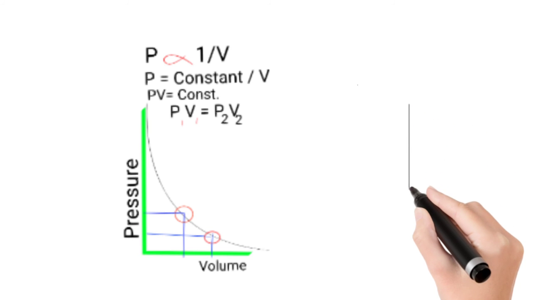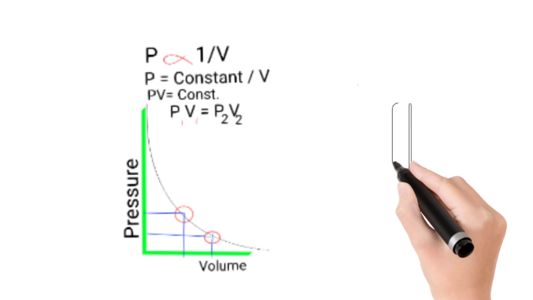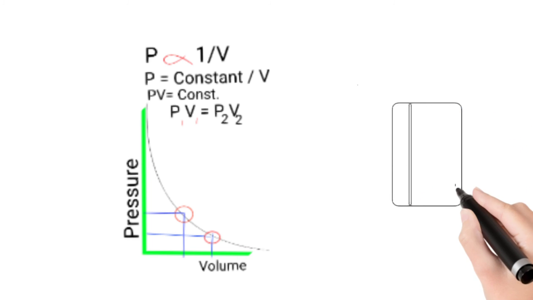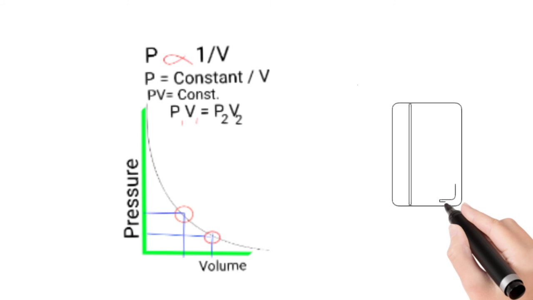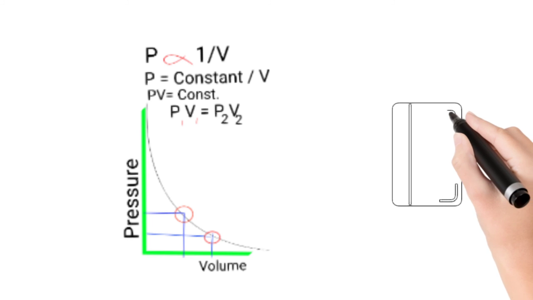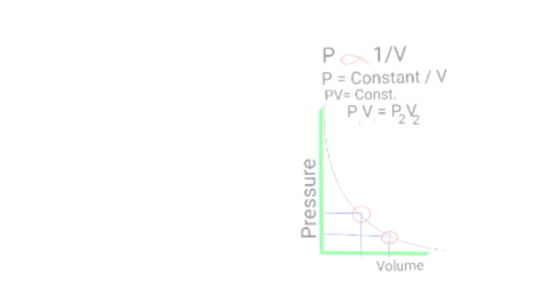And then there is a graph, with pressure on the y-axis and volume on the x-axis. In this graph we can see that if the pressure is increased, the volume of a gas is decreased, and if the pressure is decreased, the volume of a gas is increased, and vice versa. So this is all about Boyle's law.